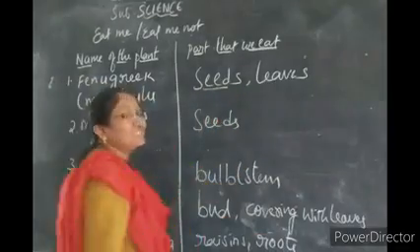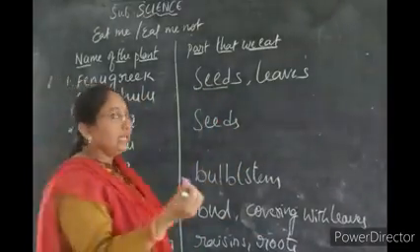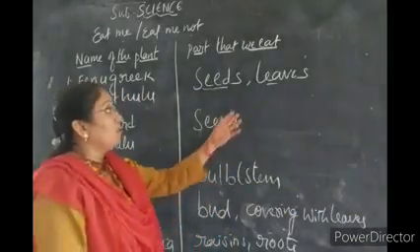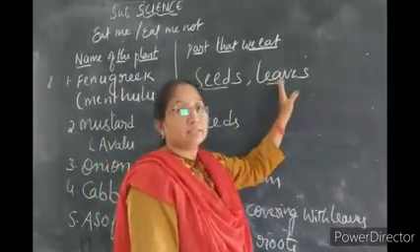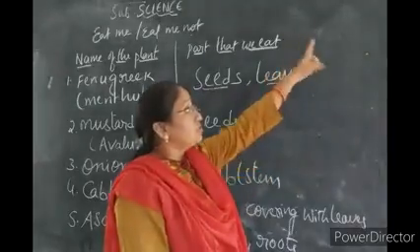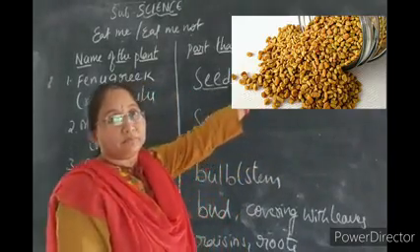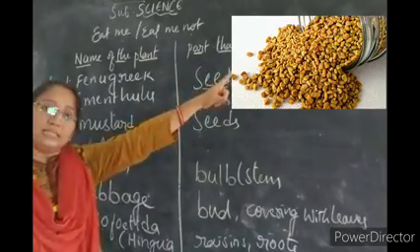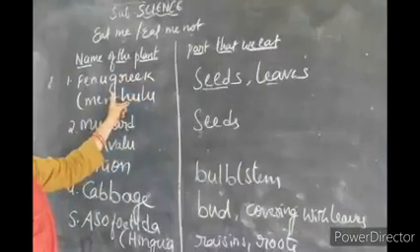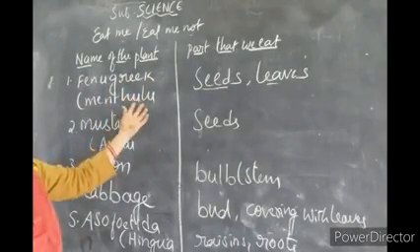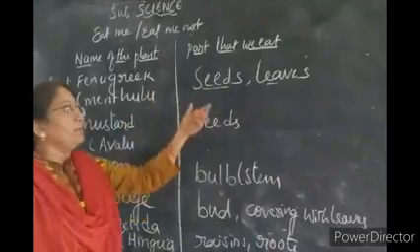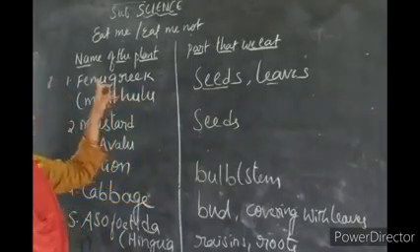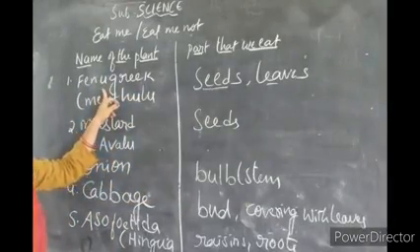We get it from seeds, and menthi leaves are also used in the preparation of vegetarian and non-vegetarian recipes like biryani and so on. The menthi seeds will be like that. You might have understood when you see that, isn't it? So the first one is fenugreek, that is menthulu. We get menthulu from seeds and leaves of the plant. Understand? The plant name is fenugreek.